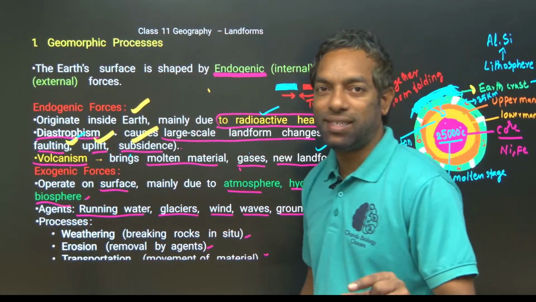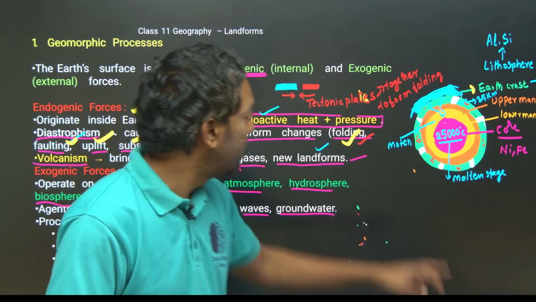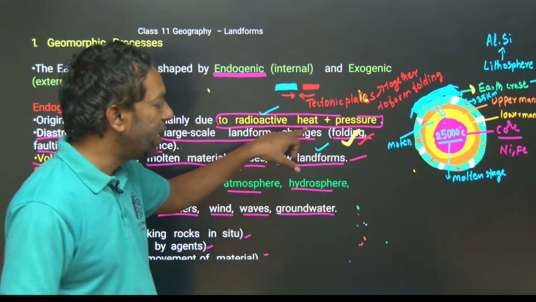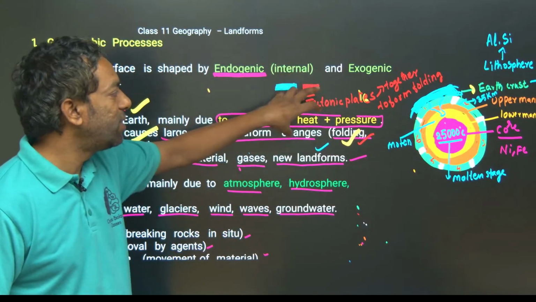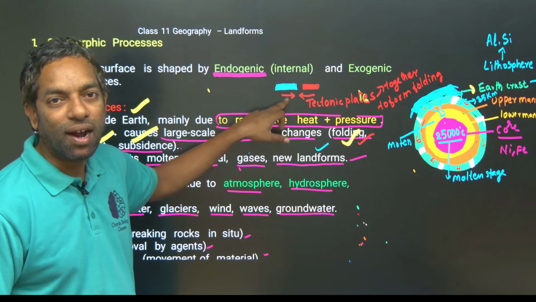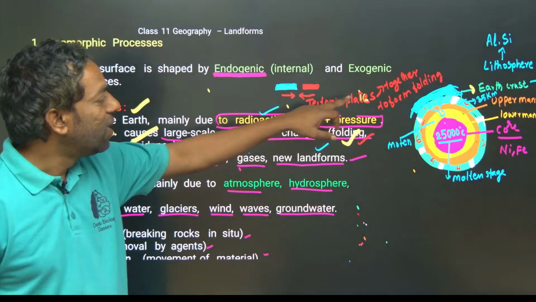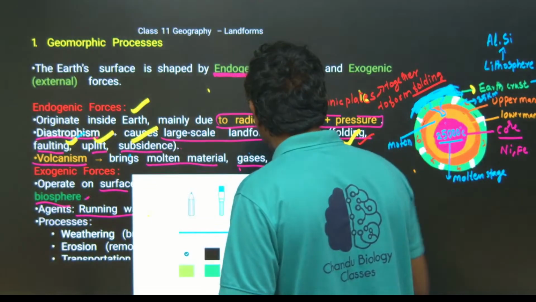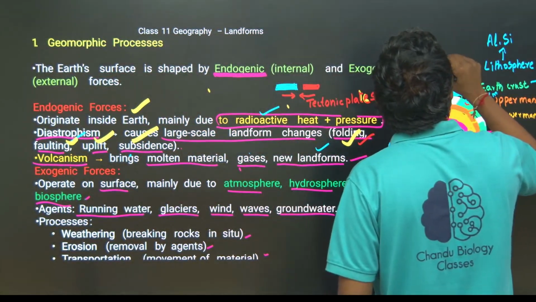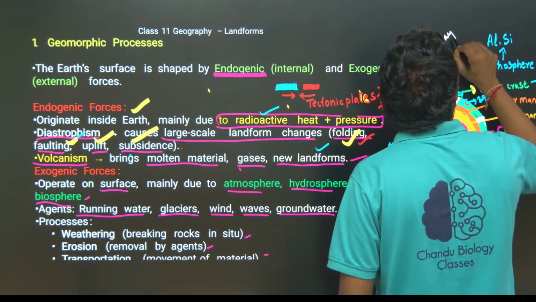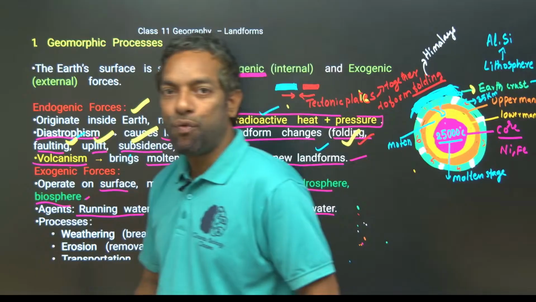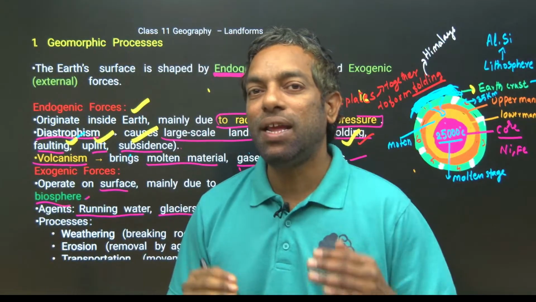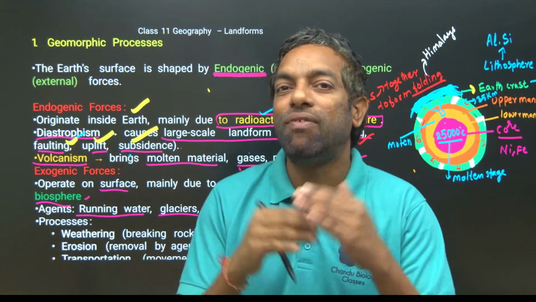the tectonic plates on the earth surface, by the radioactive heat and pressure, can come together or they can move away. If they come together, that is called folding. Example: Himalayas. Folded landforms are created by plate tectonic activity, the convergent movement,